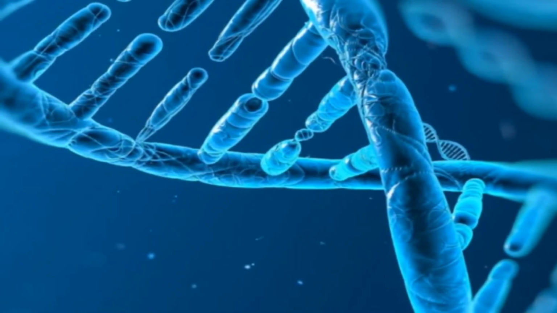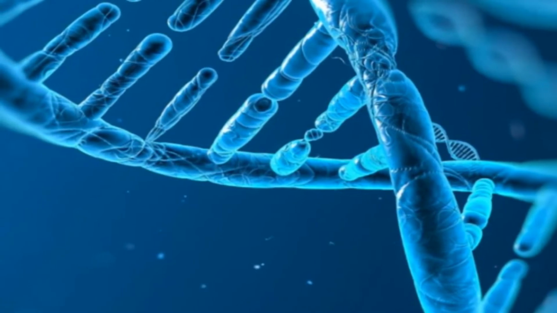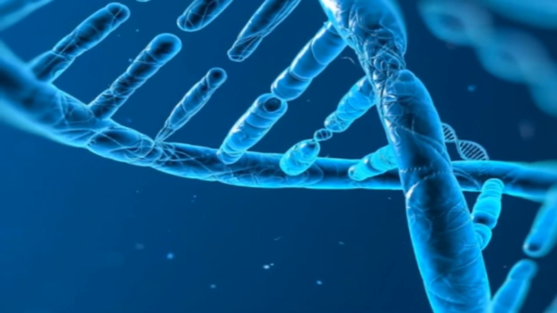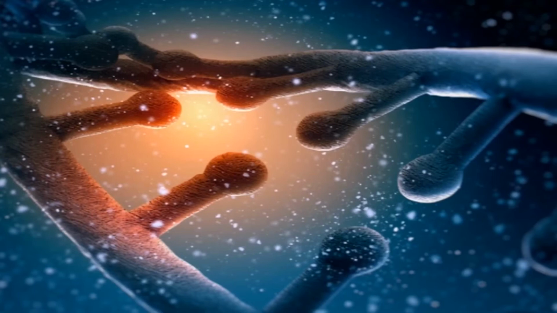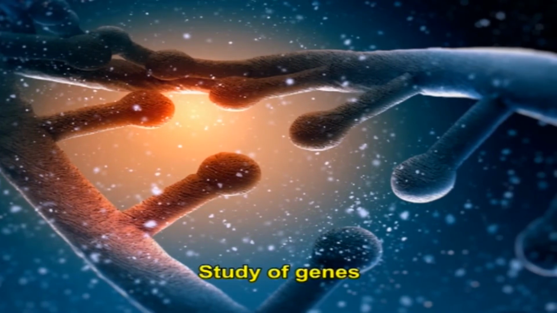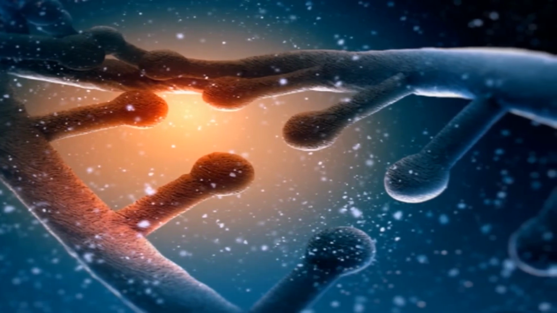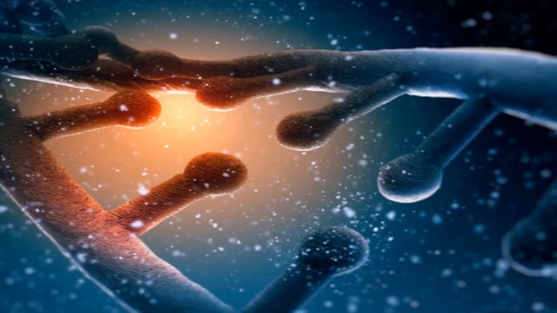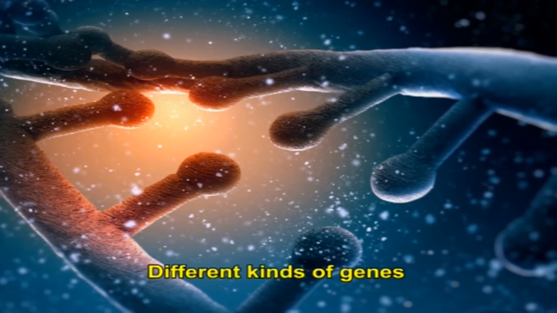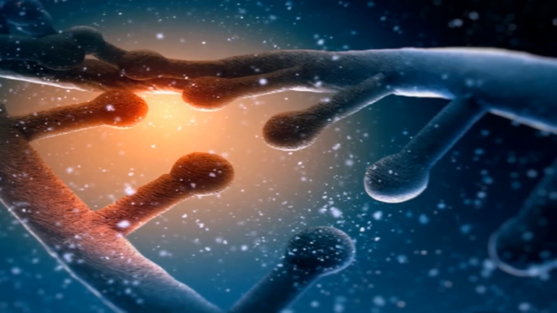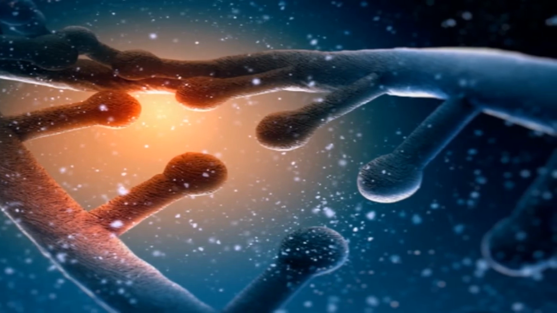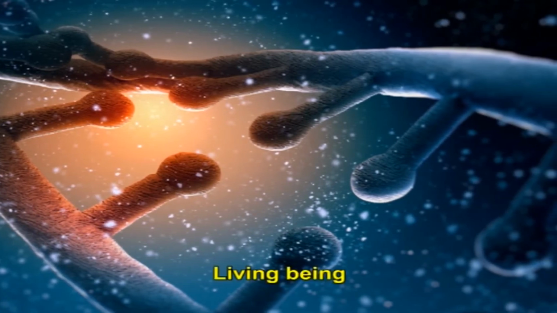We know that genes decide the appearance and characteristics of a living being. But if you go in depth into the study of genes, we will be able to distinguish the various functions of different kinds of genes which contribute to the overall appearance and characteristics of a living being.